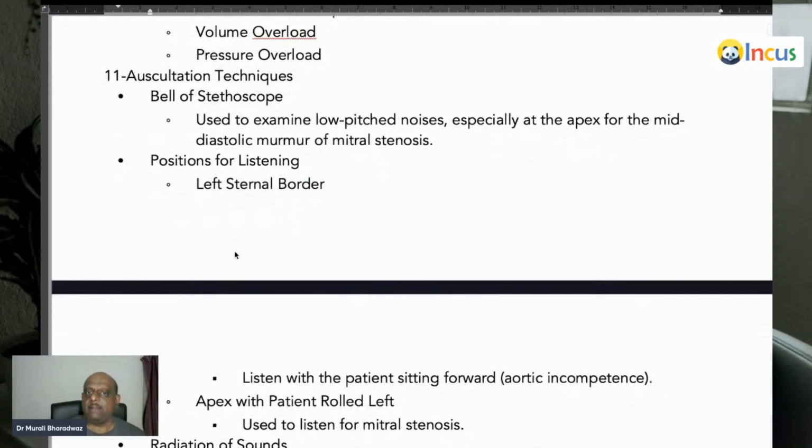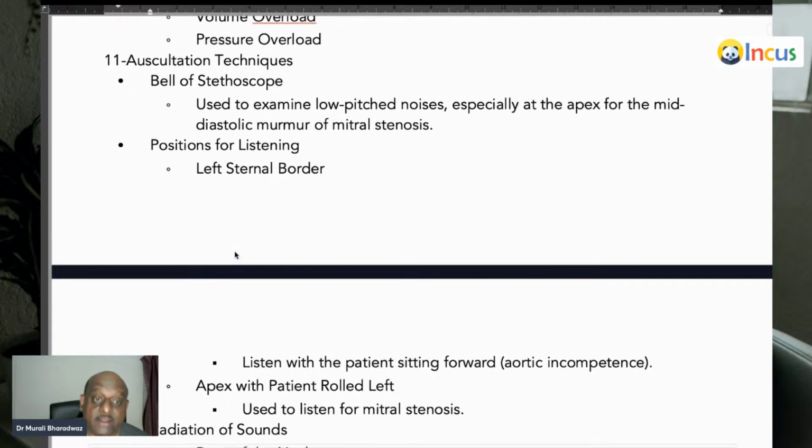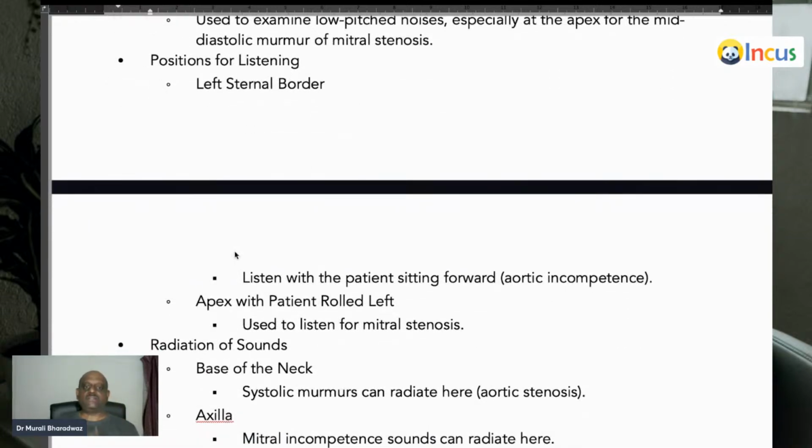So how do you auscultate? Bell of the stethoscope is for low pitch, high amplitude sounds, like the mid-diastolic murmur of mitral stenosis. You will hear it with the bell. And where will you listen, doctor? Left sternal border, which is called the neo-aortic area.